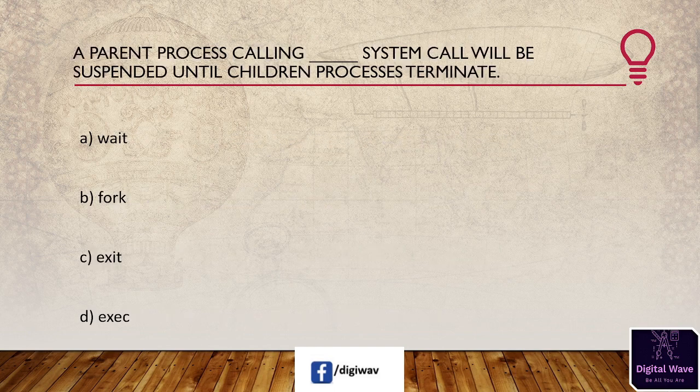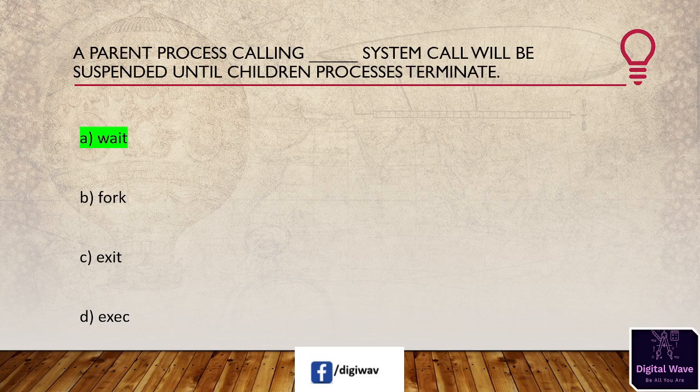Next question is: a parent process calling blank system call will be suspended until child processes terminate. The options available here are: wait, second option is for, third option is exit, and the last option is exit.